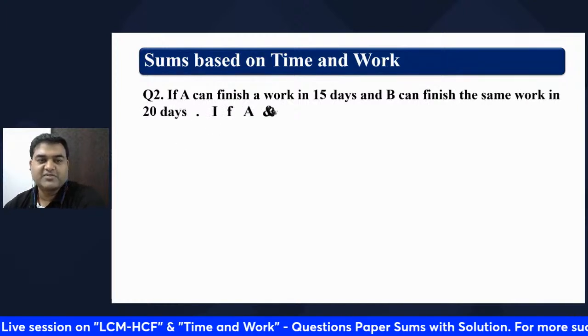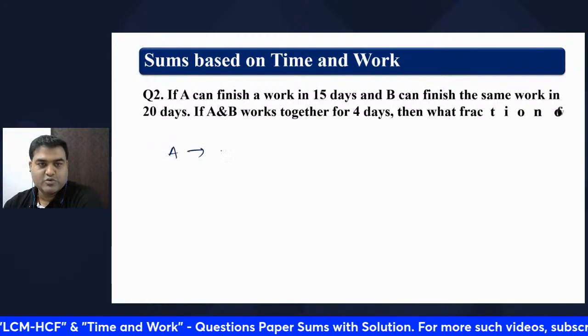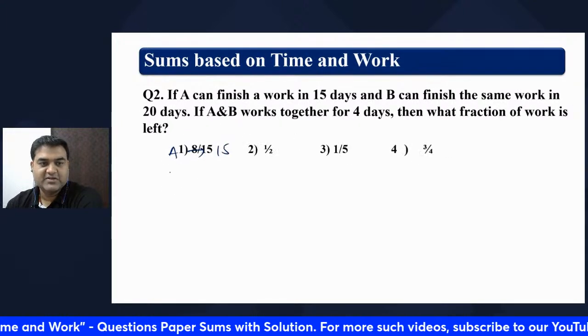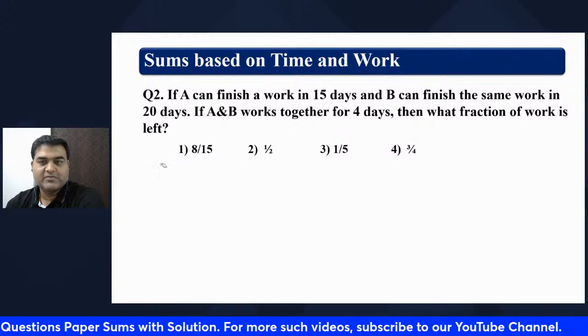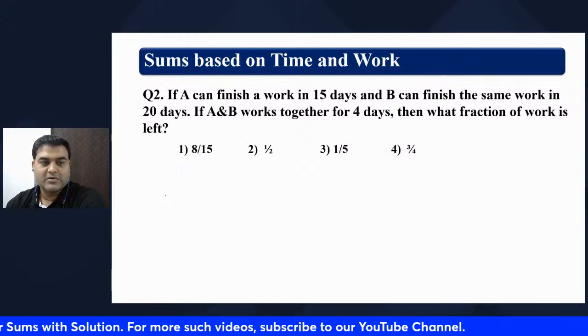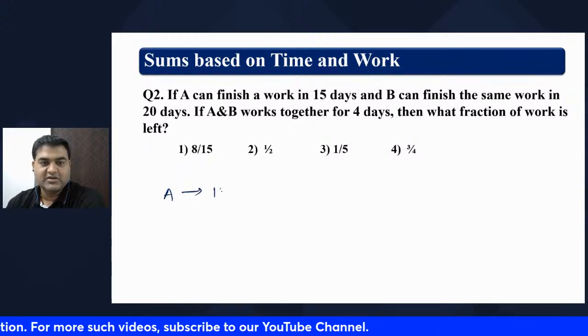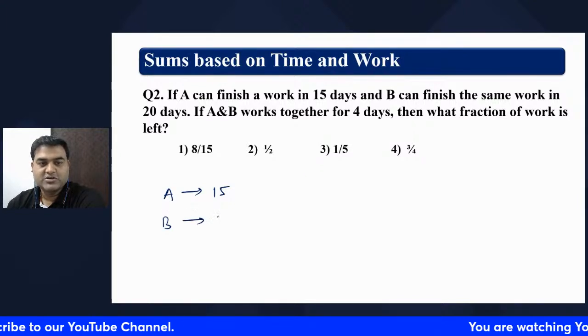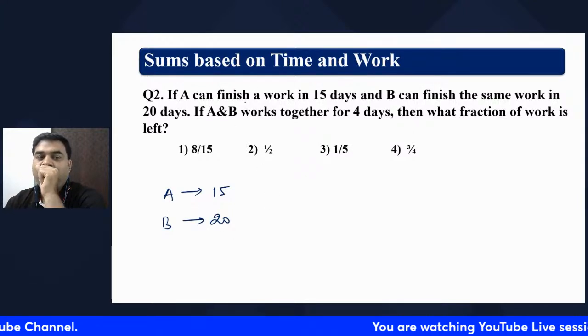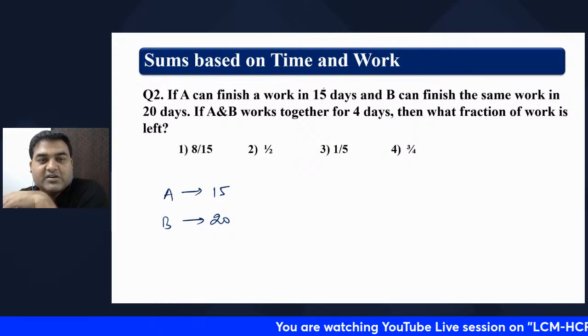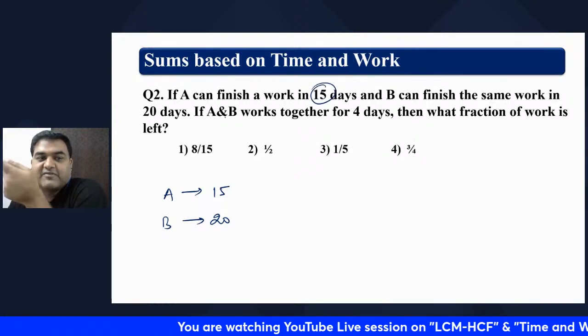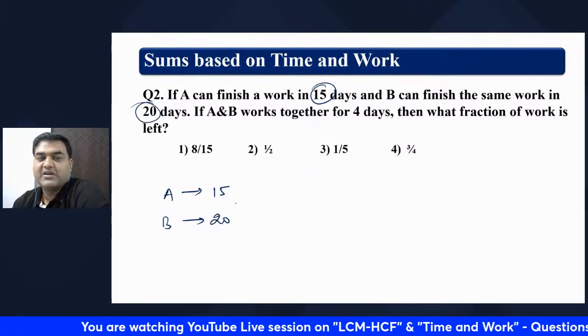If A can finish a work in 15 days, B can finish the same work in 20 days, right? 15 and 20.